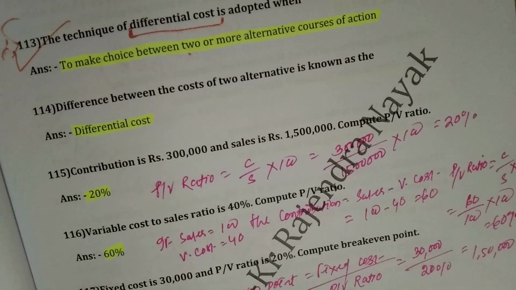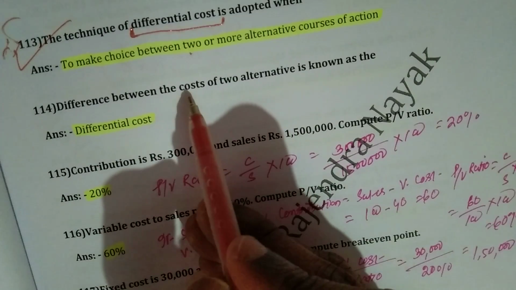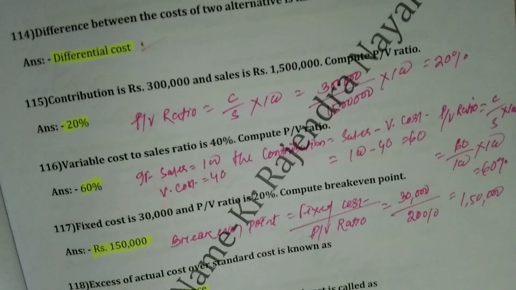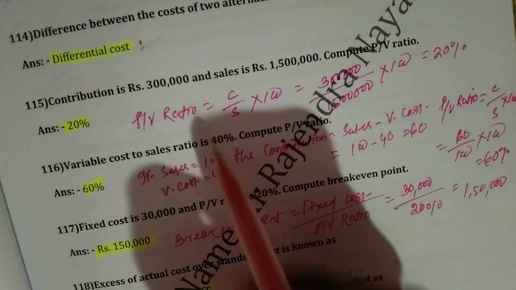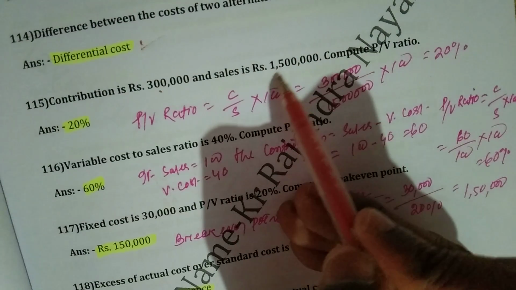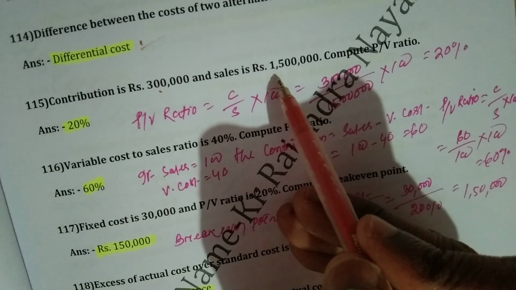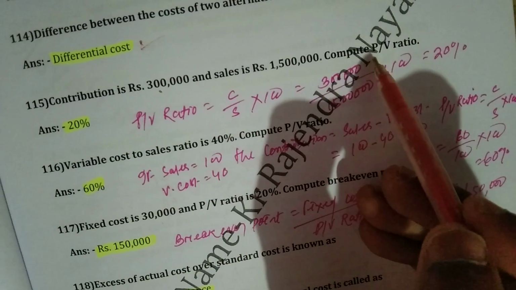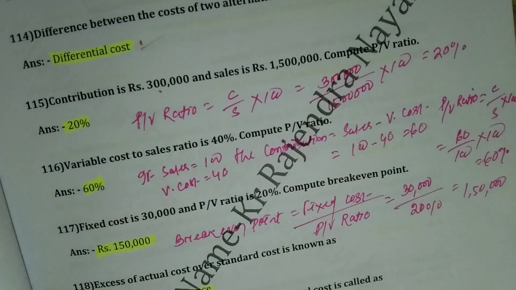The difference between the cost of two alternatives is known as the differential cost. Question number 115. Contribution given is 3 lakh and sales given is 1,50,000. Then compute the profit volume ratio.